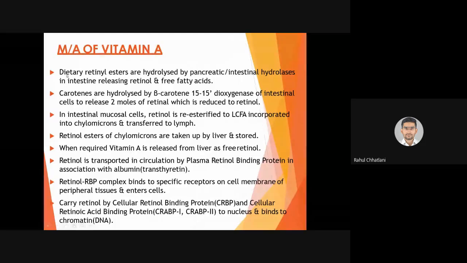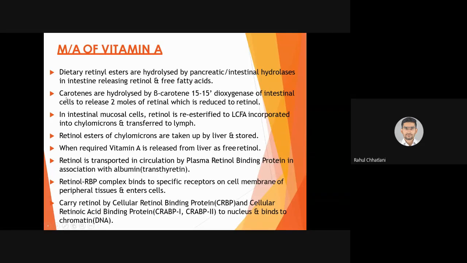So first you took dietary retinyl esters from outside. Yes, say for example you took it from cheese. You had an excessive amount of cheese, and from that the vitamin got ingested in the body. Once ingested, it went to the pancreas and intestine, directly through absorption. By that direct digestion and absorption, pancreatic and intestinal hydrolysis, through the process of hydrolysis, the enzyme in the intestine releases retinol and free fatty acid. From this, retinol and free fatty acid will be formed.